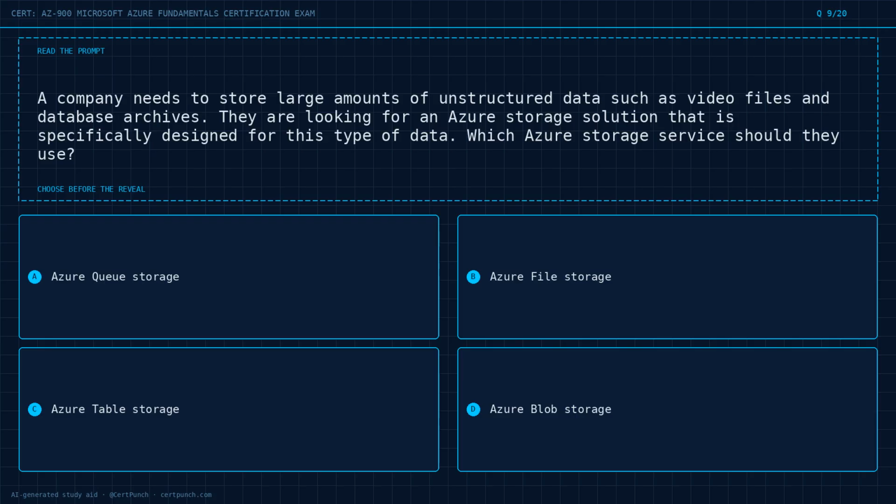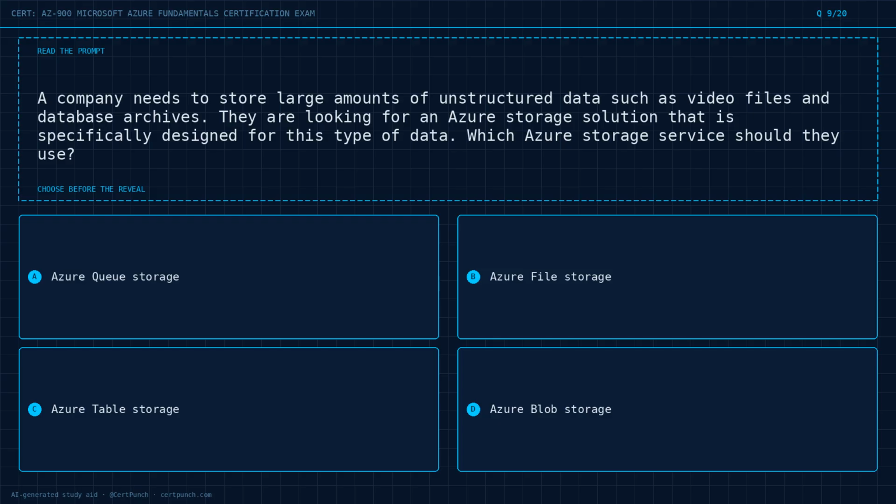Question 9 of 20. A company needs to store large amounts of unstructured data, such as video files and database archives. They are looking for an Azure storage solution that is specifically designed for this type of data. Which Azure storage service should they use? Option A, Azure Queue Storage. Option B, Azure File Storage. Option C, Azure Table Storage. Option D, Azure Blob Storage.